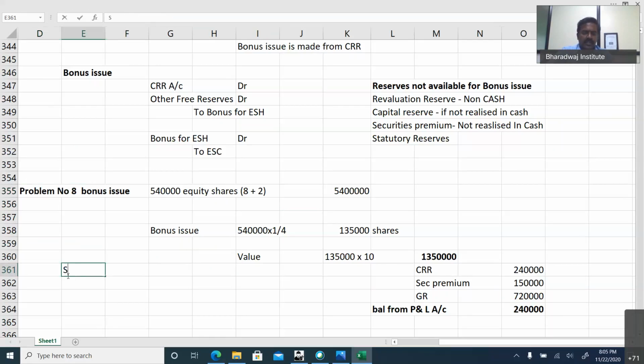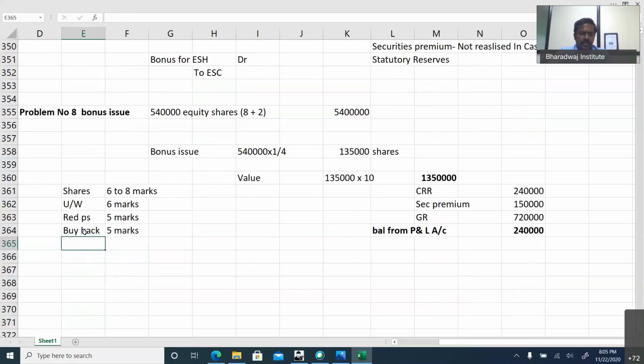From whatever we had seen, issue of shares can be tested for 6 to 8 marks. For underwriting, again, maximum 6 marks or average 6 marks was tested. Redemption of preference shares is tested for about 5 marks in the exam. Buyback, that we are going to see, for another 5 marks that can be tested.